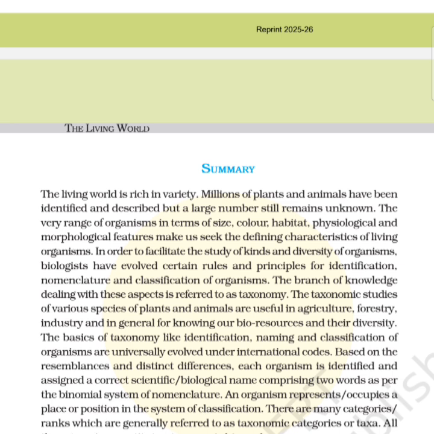Based on their resemblance and distinct differences, each organism is identified and assigned a correct scientific biological name comprising two words as per the binomial system of nomenclature. Each organism occupies a place or position in the system of classification. There are many categories or ranks, which are generally referred to as taxonomic categories or taxa. All the categories constitute a taxonomic hierarchy.